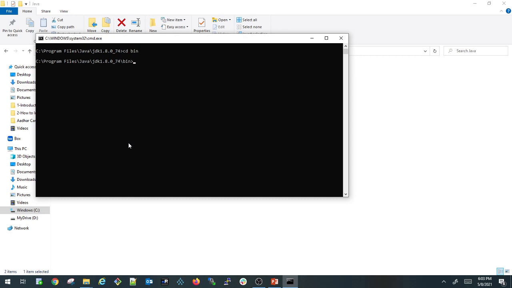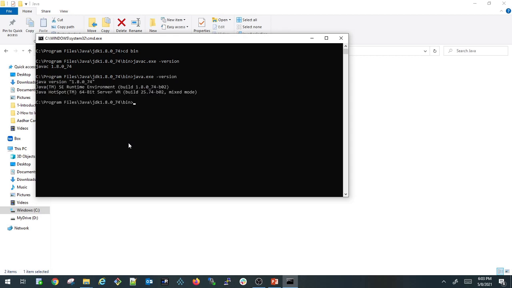CD bin. So let us check the javac version here. javac -version, and it is saying 1.8.0_74, the one that we downloaded. And let us also check the Java version. Java version is also 1.8.0_74. So in the next session, I'll tell you how to set the path for a JDK so that your JDK will be recognized in the whole system.